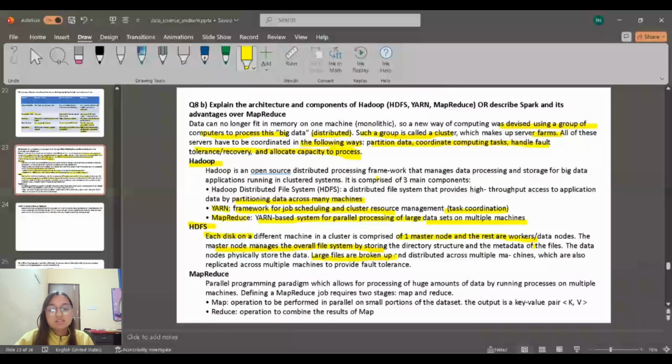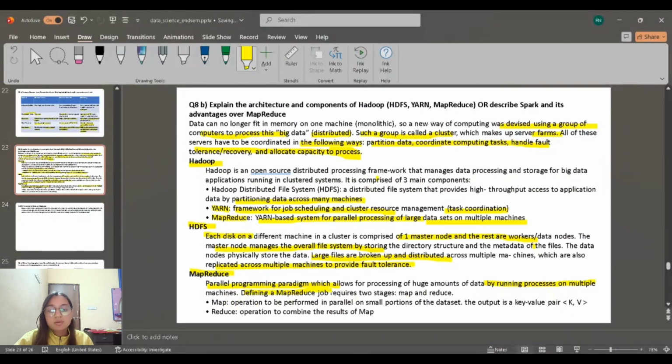Large files are broken up and distributed across multiple machines, which are also replicated across multiple machines to provide fault tolerance.